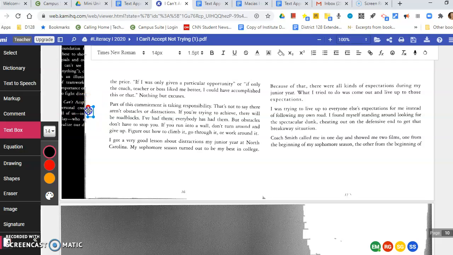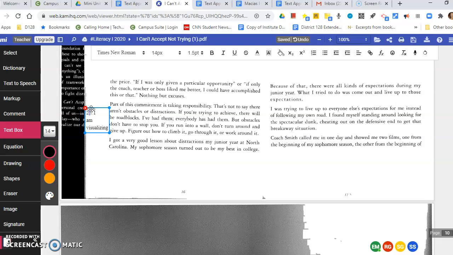I'm going to write, we're back to step 2 of the text approach, which is visualization. I'm going to write, I am visualizing, and then I want you to finish that sentence. So what are you visualizing with words like obstacles, roadblocks, walls, turning around? What was going on in your head? Just describe in a sentence what you're imagining as Michael Jordan is describing this. Okay, go ahead and pause and do that. Wonderful, we have a visualization.